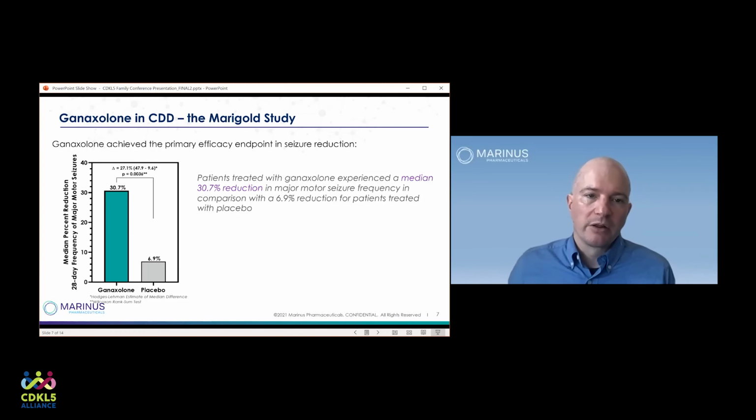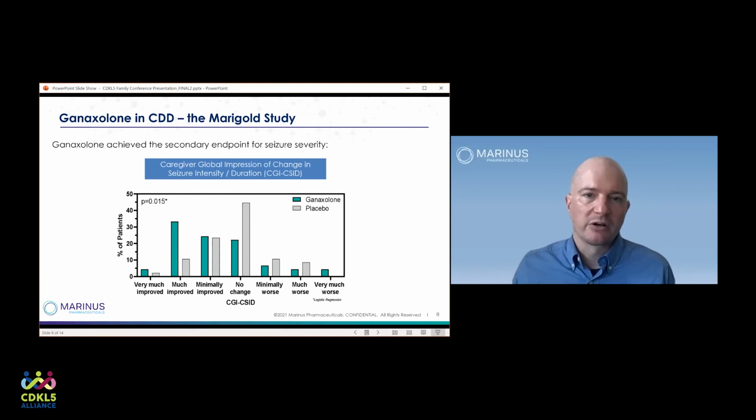So if we look at other outcomes for the study, a secondary endpoint was the seizure severity. And this was simply a caregiver global impression of change in seizure intensity and duration. And you can see again that the teal group, which is the treatment group with ganaxolone, and the gray group, which is the placebo group, does separate and behave differently. If you received the medication, then you're in the teal group, and you're more likely to be on the left side of the curve where there is improvement, either very much improvement, or minimally improved, versus no change, which is here in the middle.